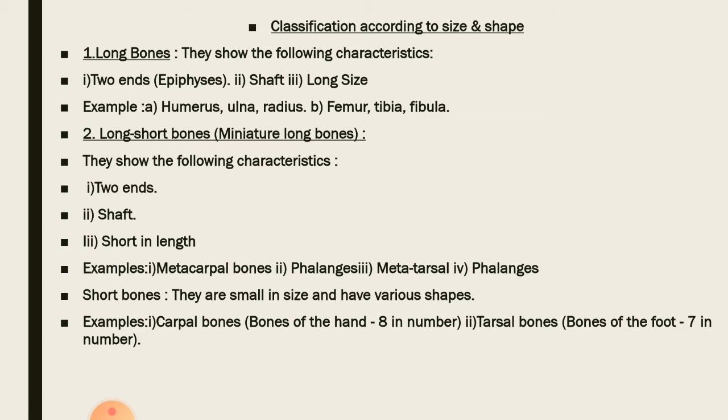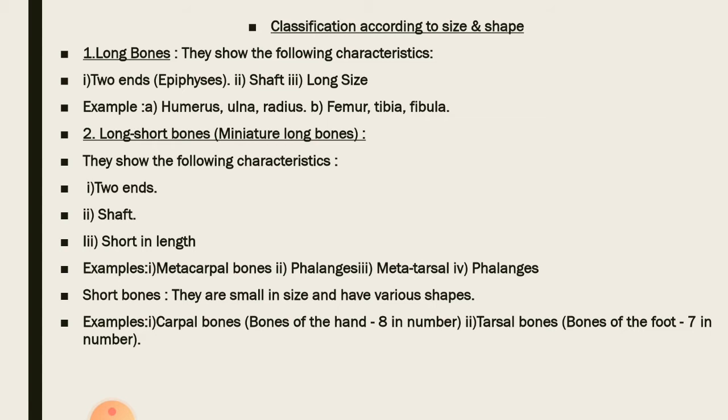The second is the long short bone, which is also called miniature long bone, and it also has two ends. One end is the base, and the other end is the head, which is its distal part, and the central part is its shaft, and its length is shorter as compared to the long bone. Examples include the metacarpal bones, metatarsal bones, and the phalanges of the hand and the foot.